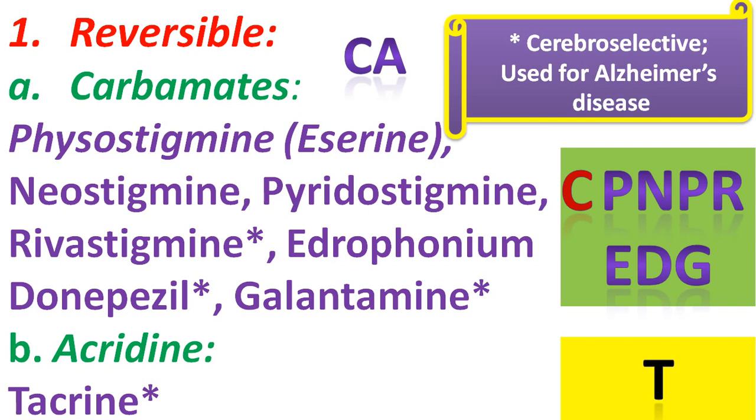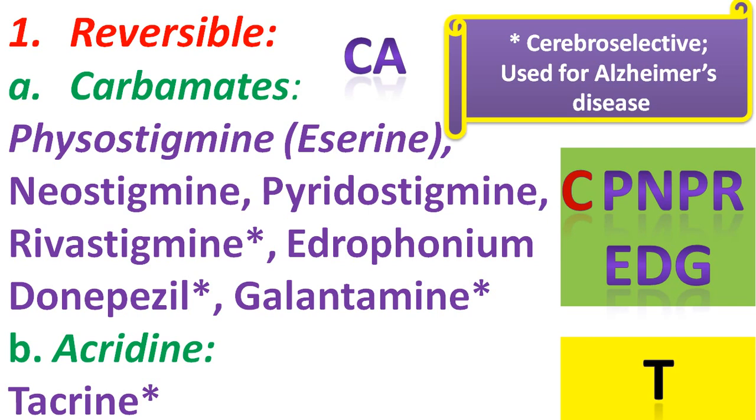P stands for physostigmine, N stands for neostigmine, P stands for pyridostigmine, R stands for rivastigmine, E stands for edrophonium, D stands for donepezil, and G stands for galantamine. So the complete word for this class can be CPNPREDG. So it is very easy for you to memorize the subclasses of reversible drugs. So you can say that it is CPNPREDG.